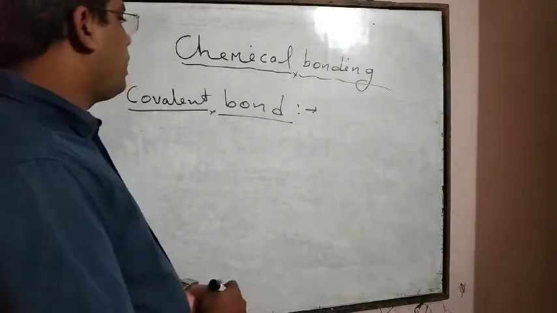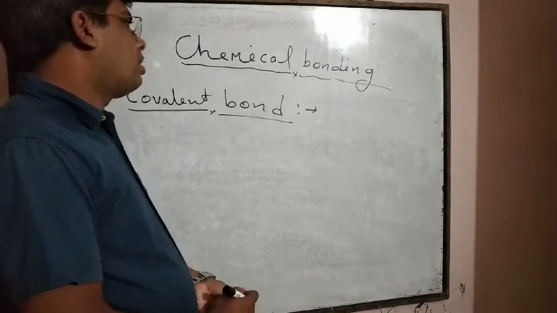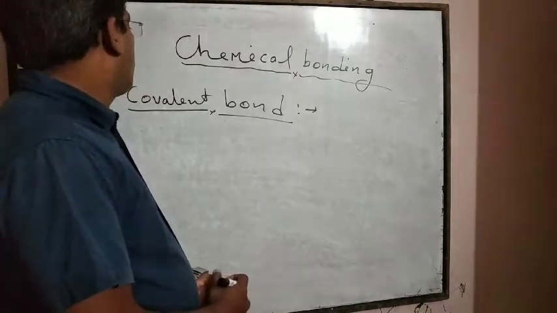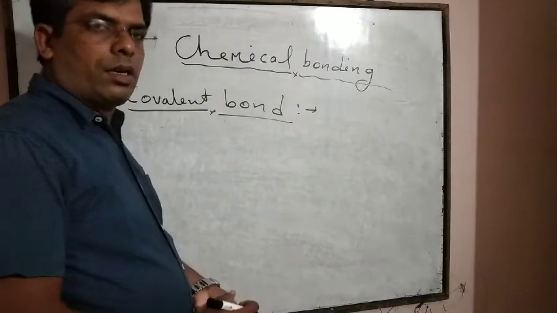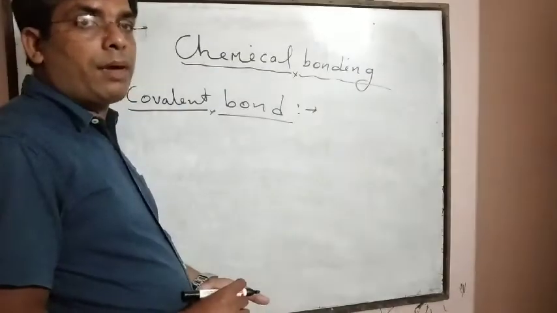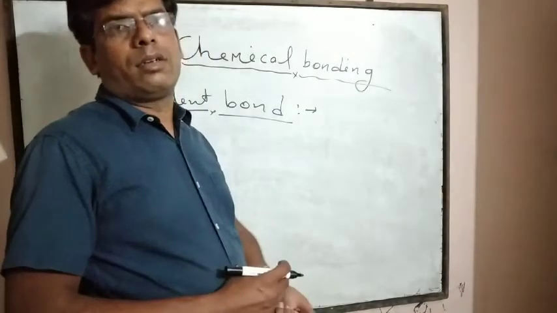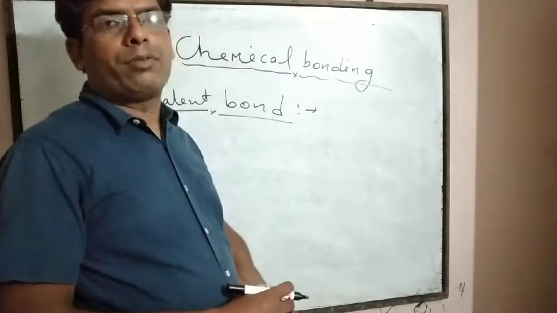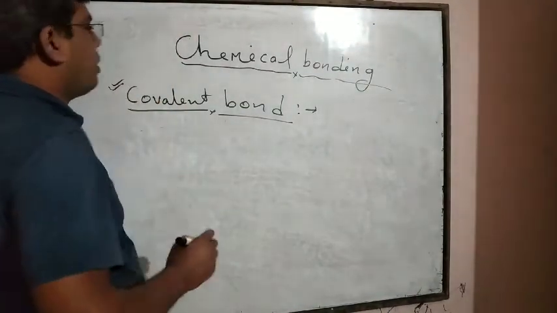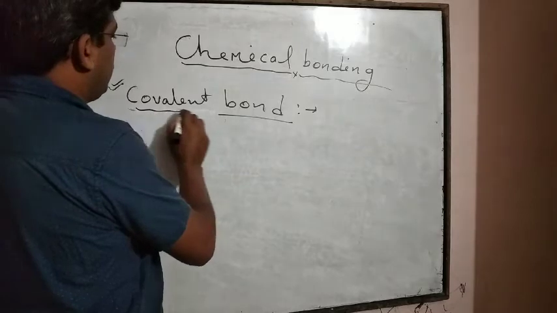Covalent bond is a very important bond because in all organic compounds this bond is operating, and due to the formation of covalent bonds, different types of organic compounds can easily be prepared. Covalent bond is very important and present in our environment.